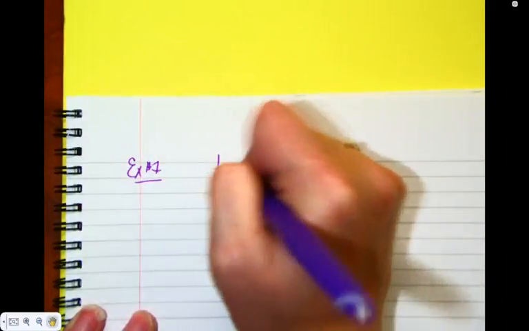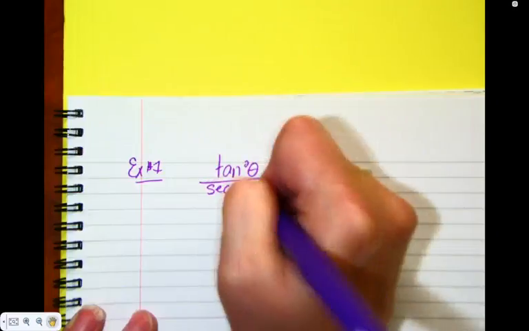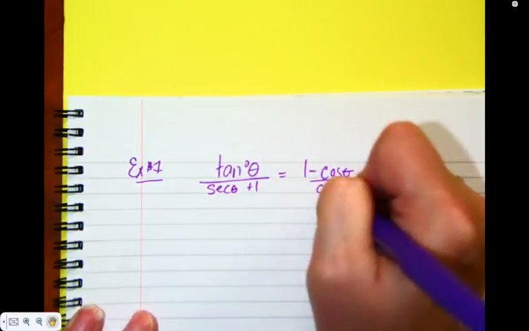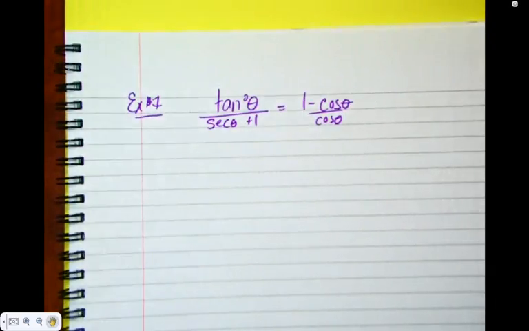Number 7. Tan squared over a secant theta minus 1, and then a 1 minus cos over cos. How does all this happen?